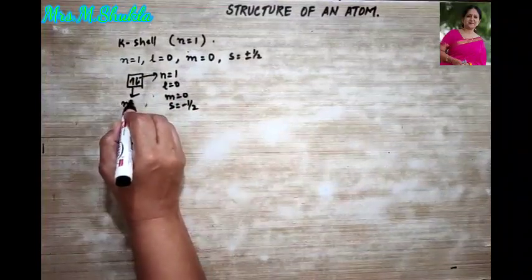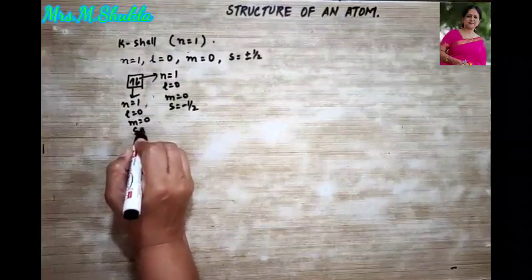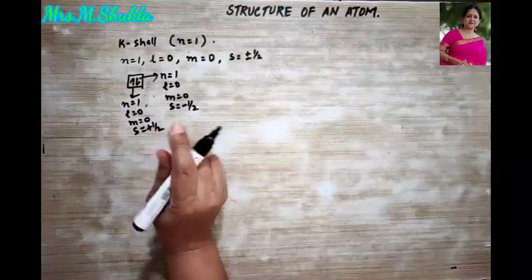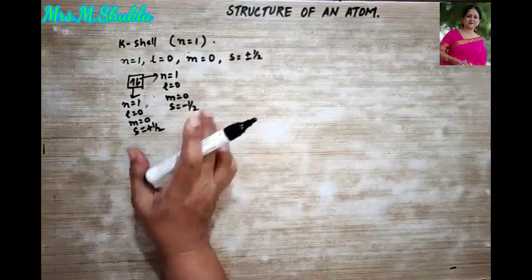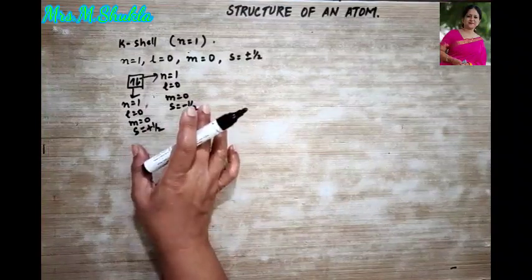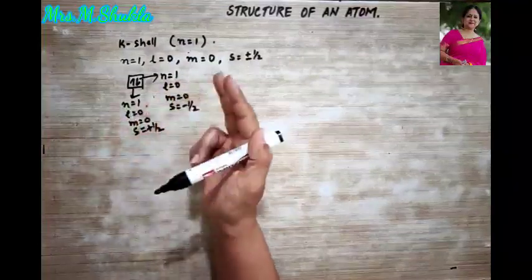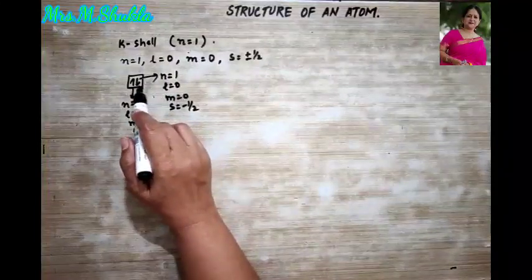For this one, n is equal to 1, l is equal to 0, m is equal to 0, and s is equal to, since it's going upward clockwise, plus half. Clear? So two sets are formed, right? So this was your first shell. Therefore, this K shell can accommodate how many? A maximum of 2 electrons, which are also of opposite spins.